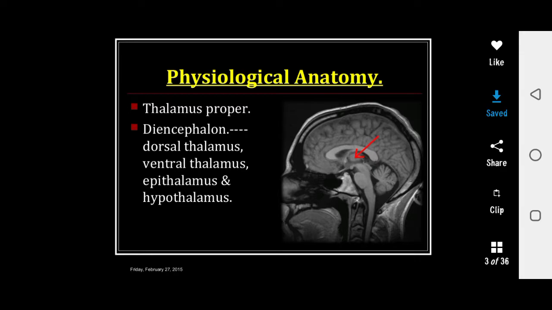So thalamus is a paired structure situated on either side of the midline in the upper part of the lateral wall of the third ventricle. It is an ovoid mass of nuclei separated laterally from the basal ganglia by the internal capsule.